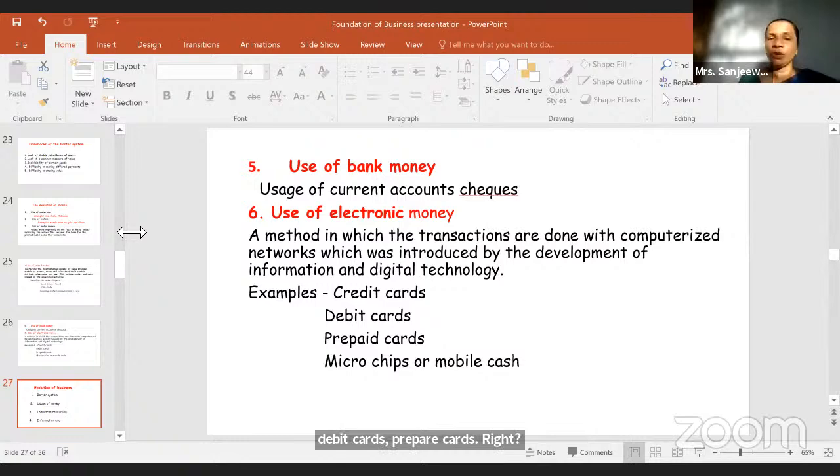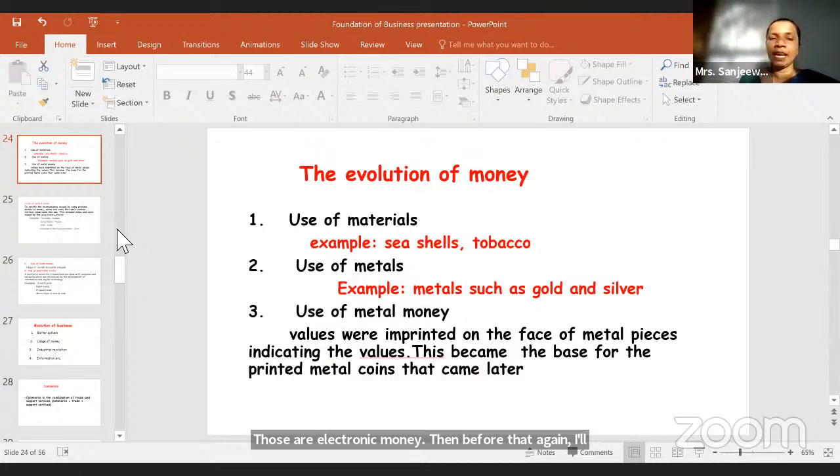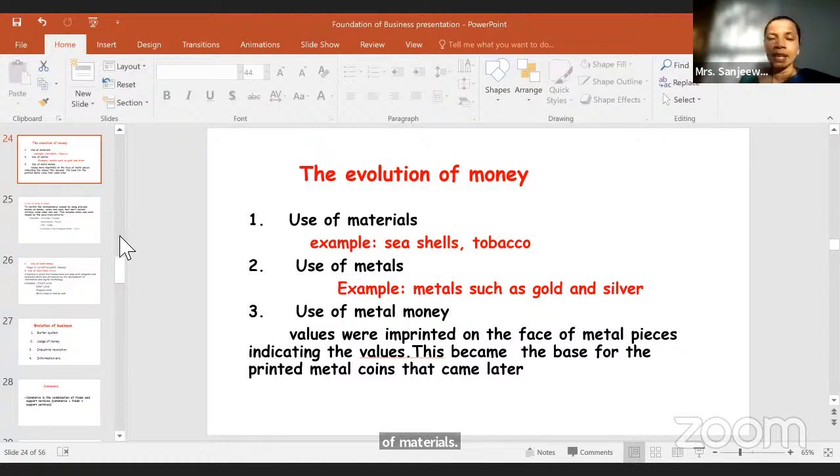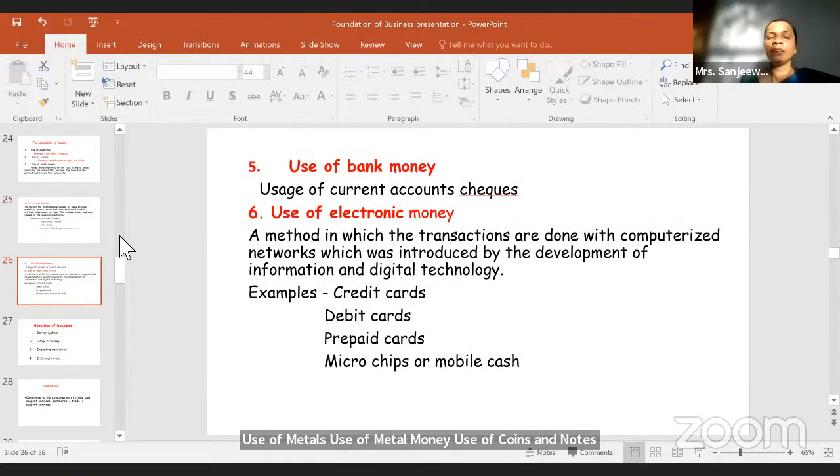Let me check the evolution of money again. What was the first stage? Use of materials, use of metals, use of metal money, use of coins and notes, use of bank money, use of electronic money, right? These are the stages.